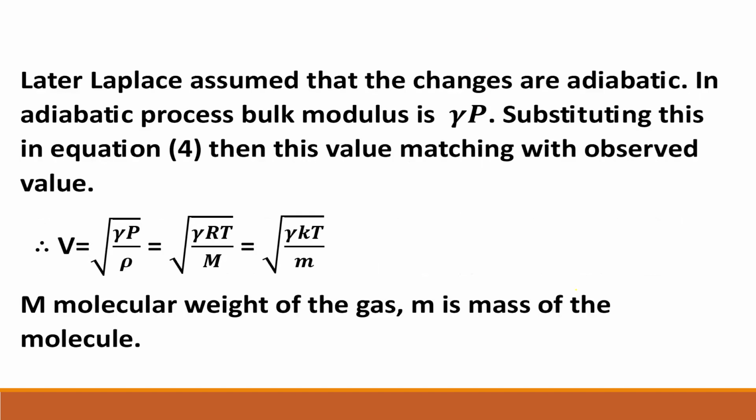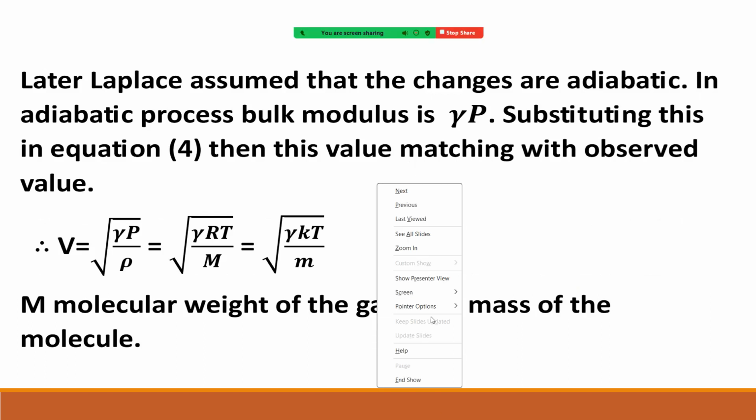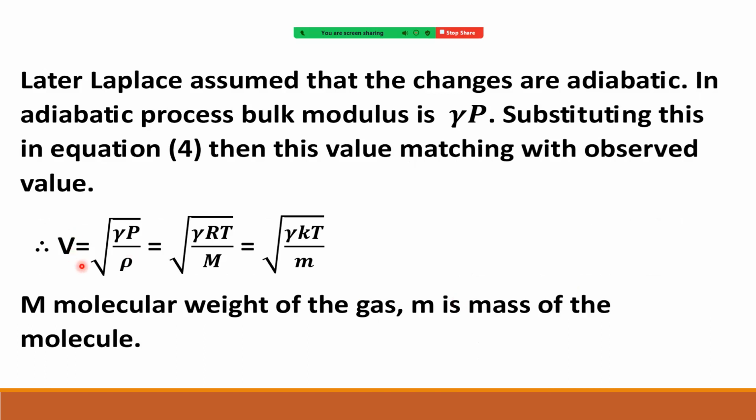Later, Laplace assumed that the changes are adiabatic. In an adiabatic process, bulk modulus is gamma times P, and taking that, we are going to get V equal to root of gamma P by rho. In the place of P by rho, we can write T by M, or it is equal to gamma KT by M, where M is the molecular weight of the gas, or small m is the mass of the molecule, right? So this is what we have discussed. Let us move to the next one.